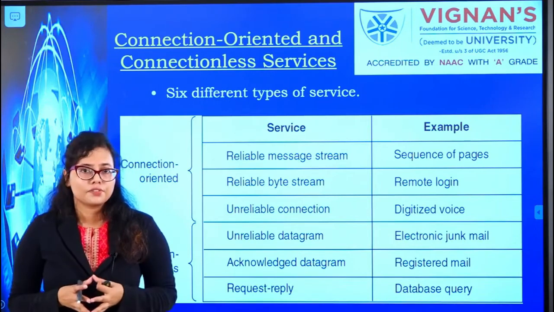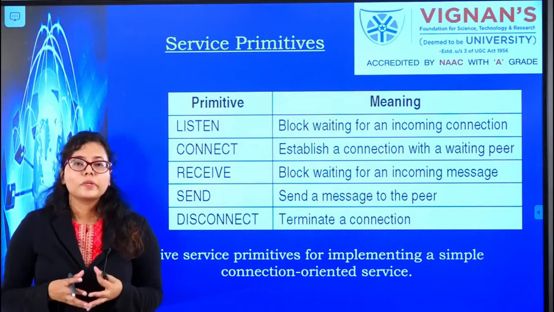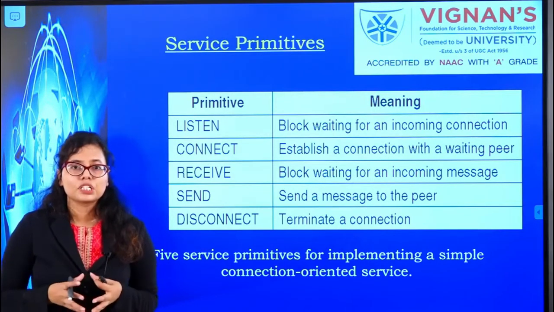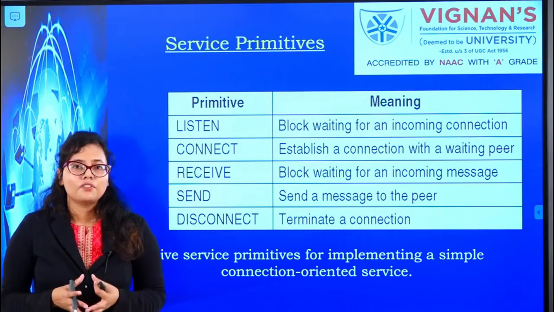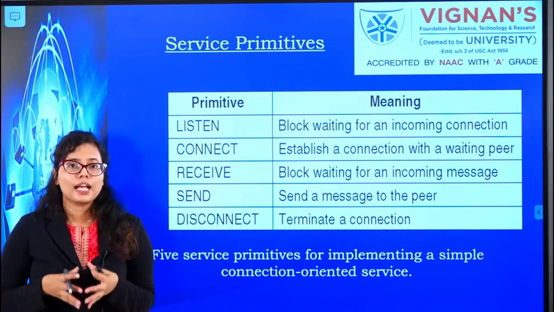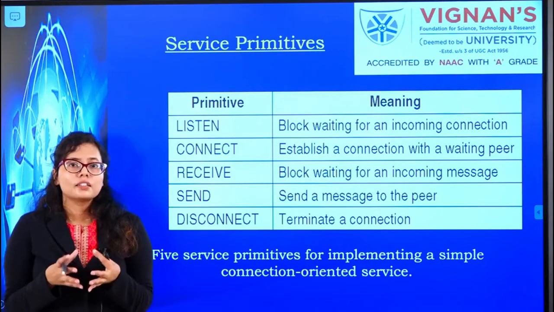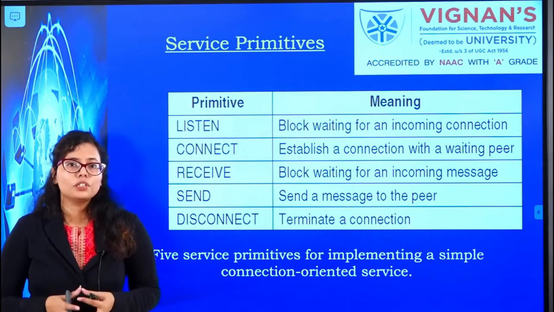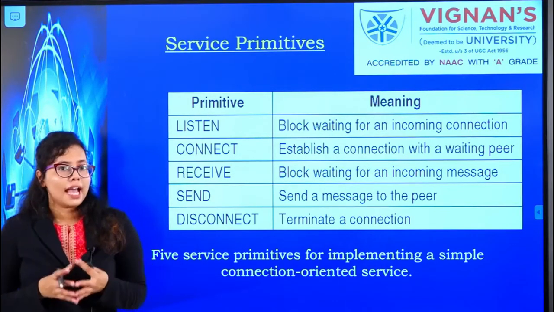The next structuring issue is service primitives. So what are basically service primitives? Service primitives are the actions which are taken by an operating system in order to perform a certain service. For example, if the network software has to perform a simple connection oriented service, what are the actions that need to be performed at the server and the host side in order to give you a connection oriented service? So these are basically 5 actions.